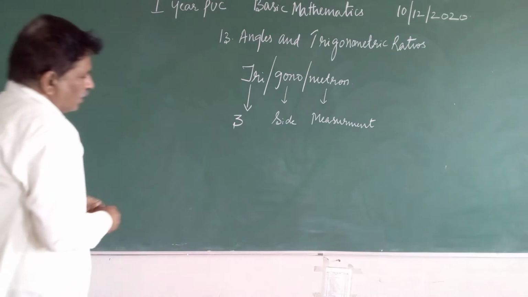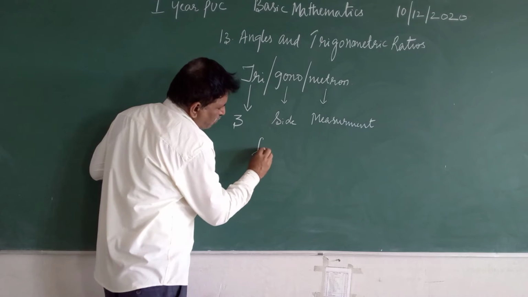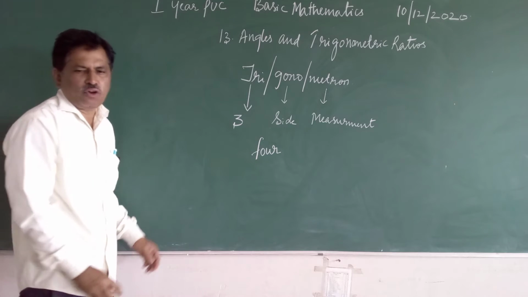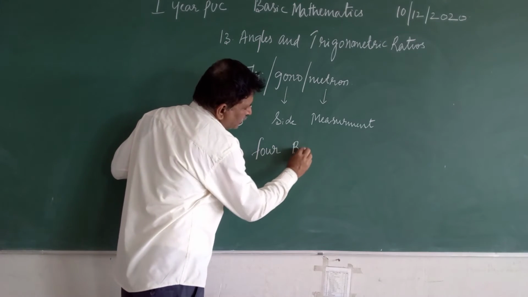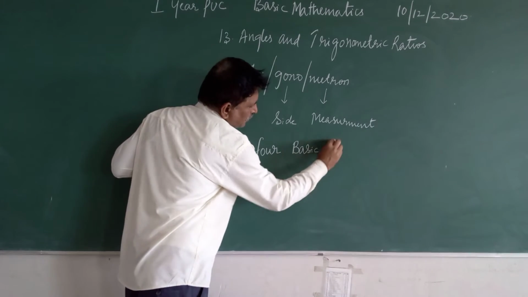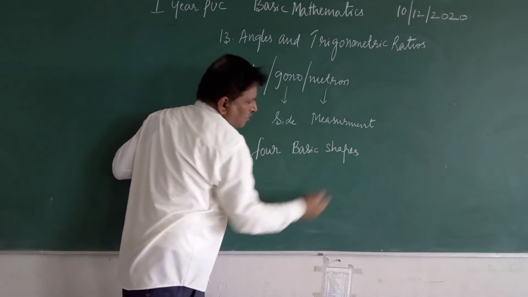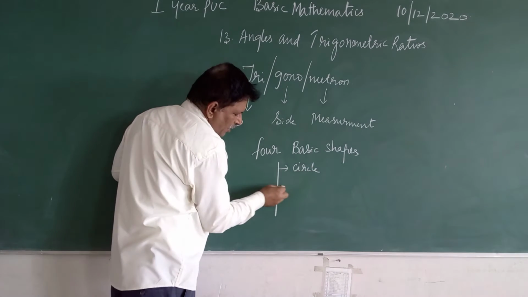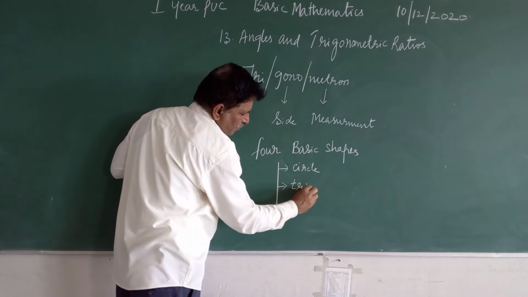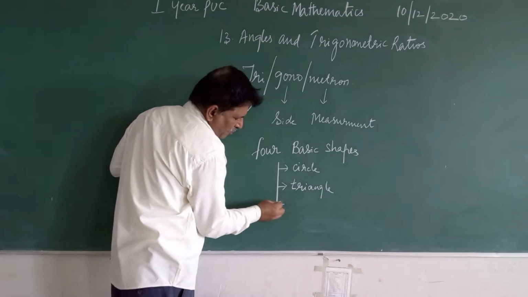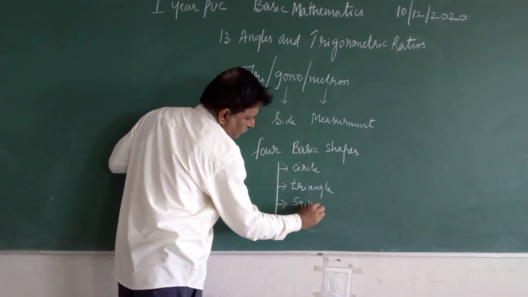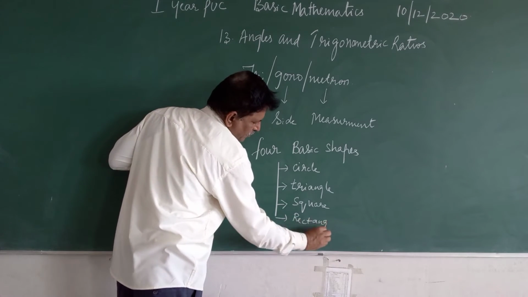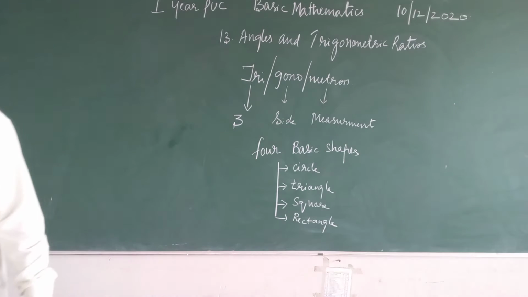There are 4 fundamental or basic shapes of geometry. One is circle, the other one is triangle, the other one is square, another one is rectangle.